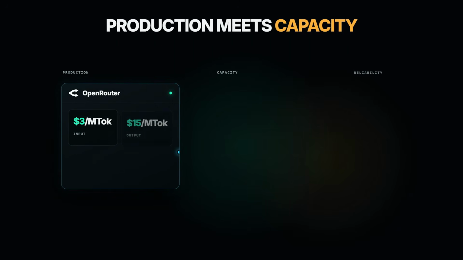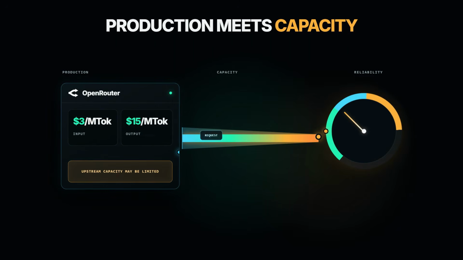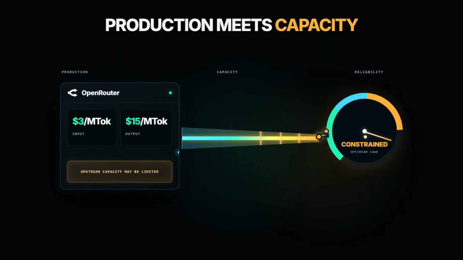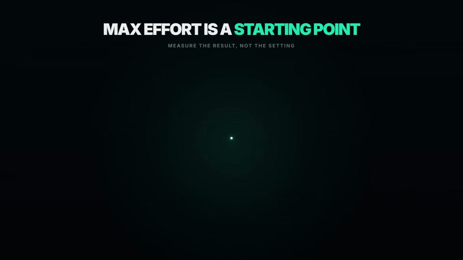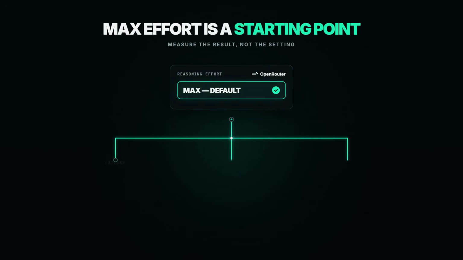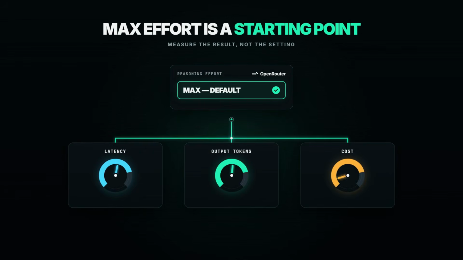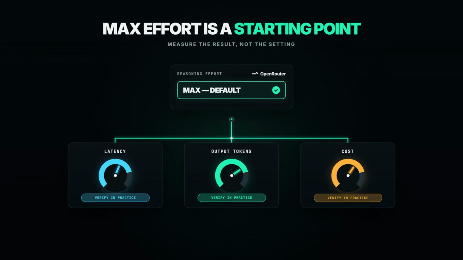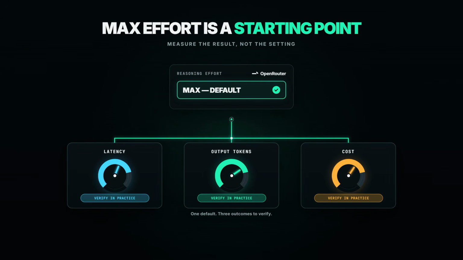OpenRouter lists the same $3 input and $15 output rates, while warning that upstream capacity may be limited. Availability can matter as much as benchmark quality in production. OpenRouter also says reasoning effort currently supports the maximum level by default. Builders should verify controllability because always-on deep reasoning may affect latency, output volume, and cost.